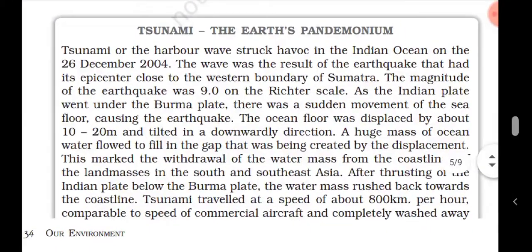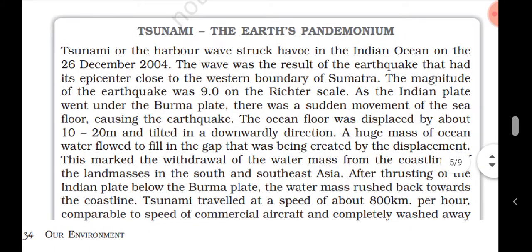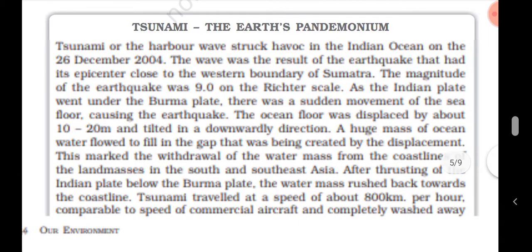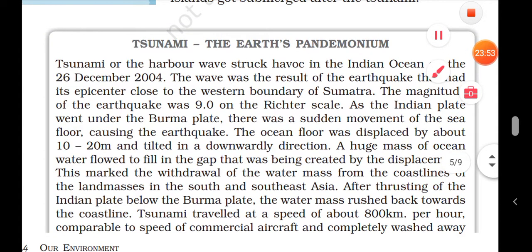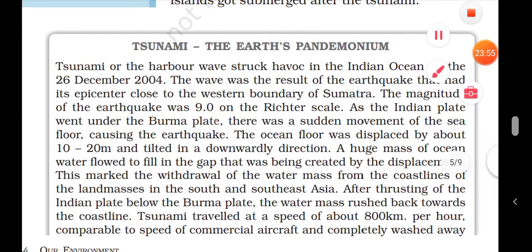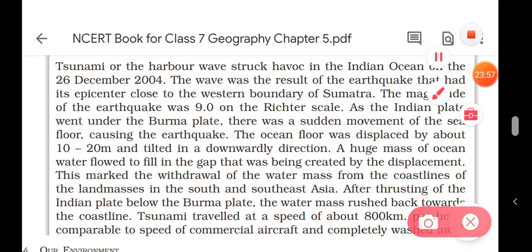Tsunami on the harbor wave struck havoc in the Indian Ocean on the 26th December 2004. The waves were the result of the earthquake that had its epicenter close to the western boundary of Sumatra. So वहाँ पे ये tsunami क्या था? That is earthquake. एक earthquake था that had its epicenter close to the western boundary of Sumatra. Means earthquake inside the ocean.